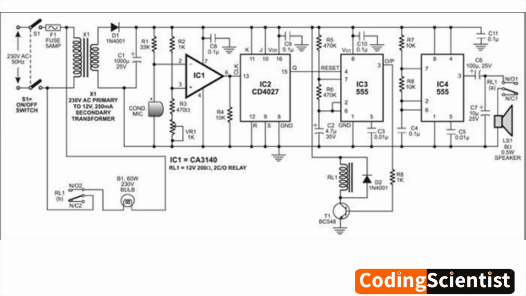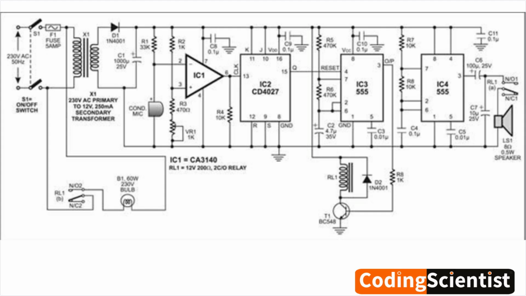Sound detection. A microphone, MIC, is connected to a comparator, IC1. The microphone converts sound waves into electrical signals. The comparator compares the input signal from the microphone to a reference voltage. When the input signal exceeds the reference voltage, indicating a loud sound, the comparator's output goes high.